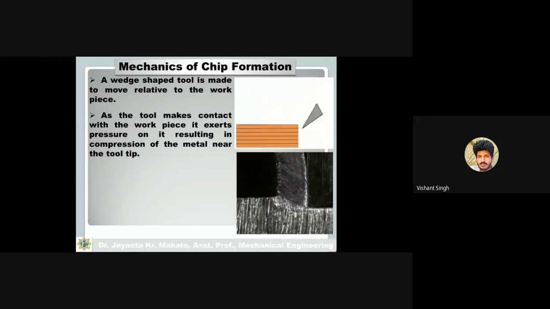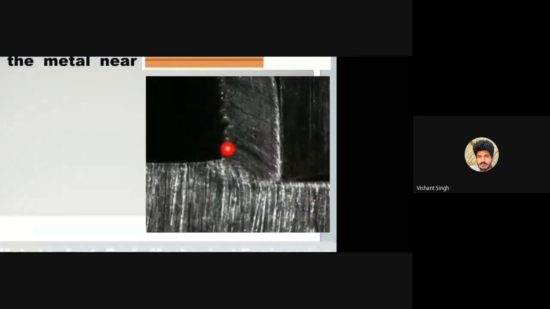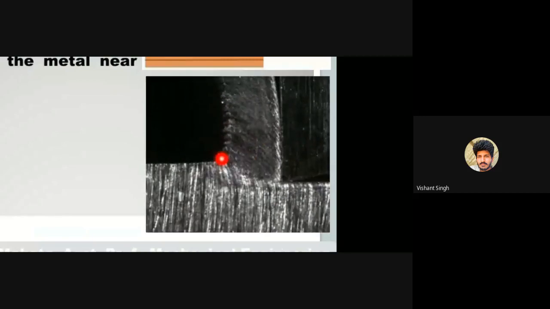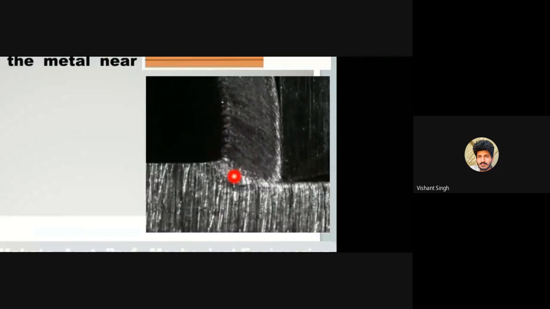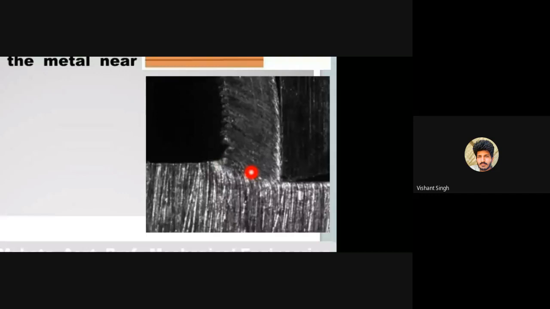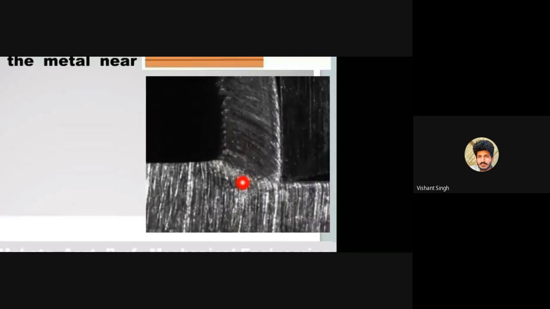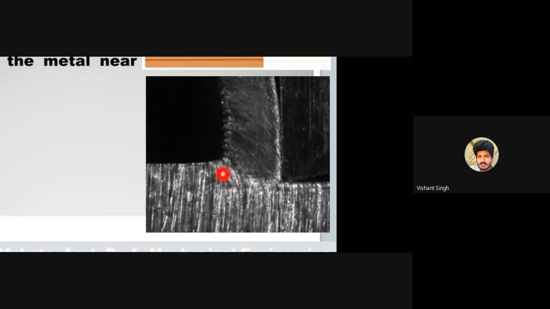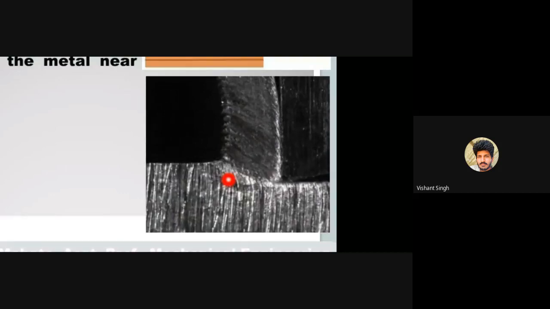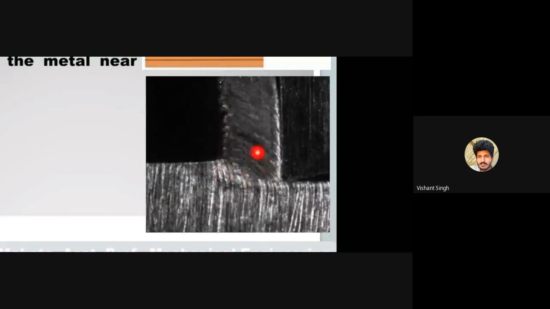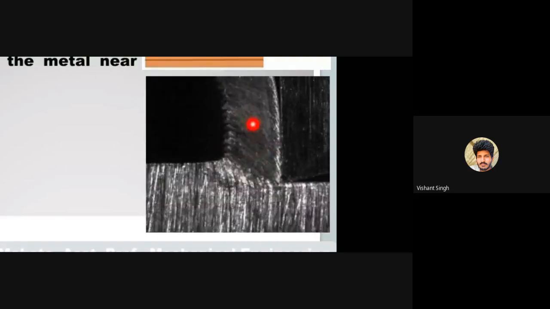Okay, and here a shear stress is being generated. A compressive stress is generated, and when this shear stress exceeds the limit of the workpiece material, then the material will cut like this. Okay.